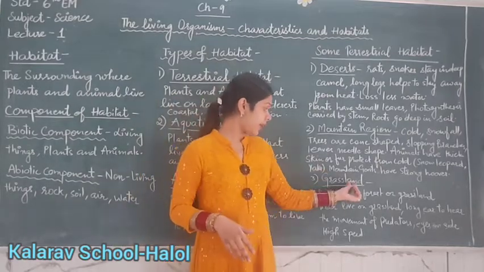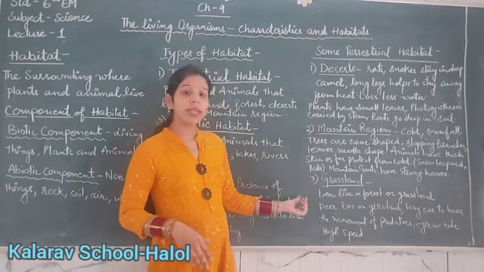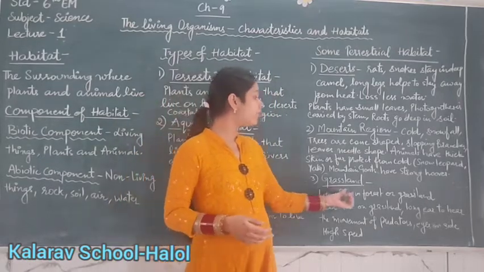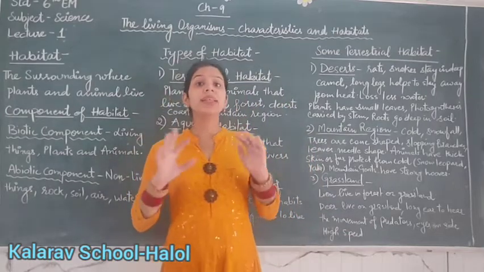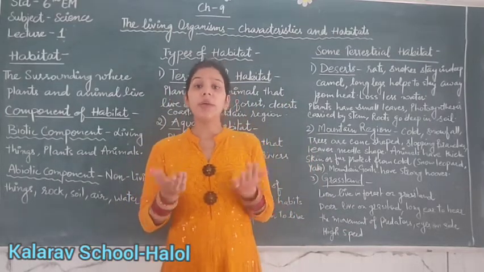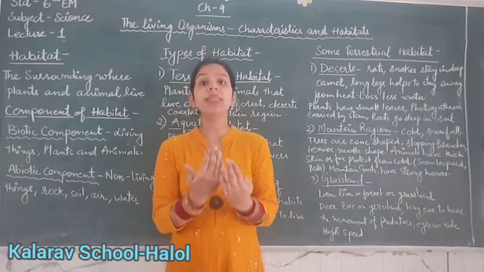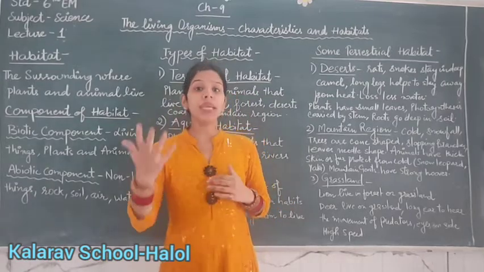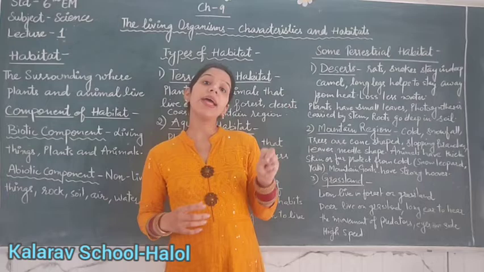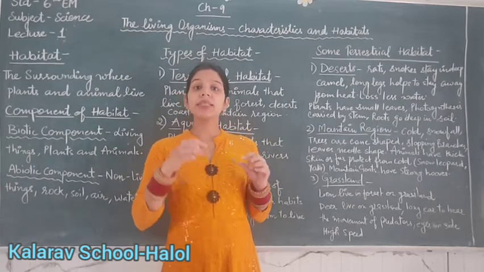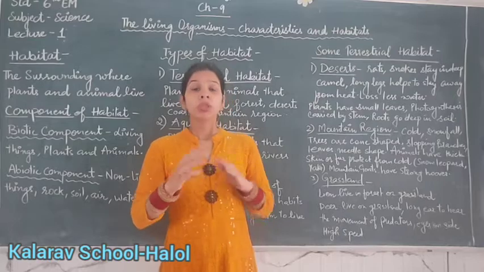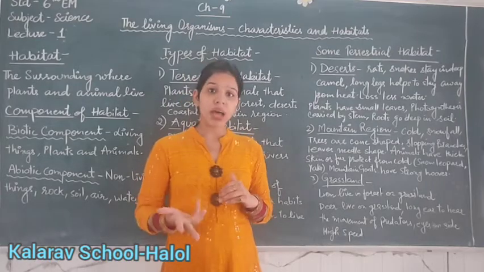Next is grassland. For example, lions live in forest or grassland. Lion is brown in color. As it lives in the forest area, it hides itself from its prey so that it can catch the prey very easily. Lion's toes are very sharp so that it can run very fast to catch its prey.